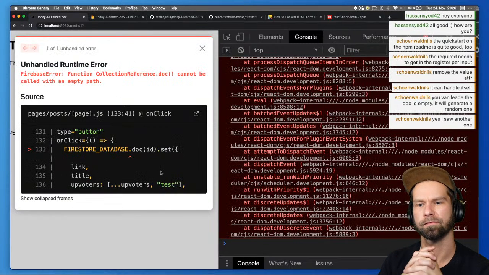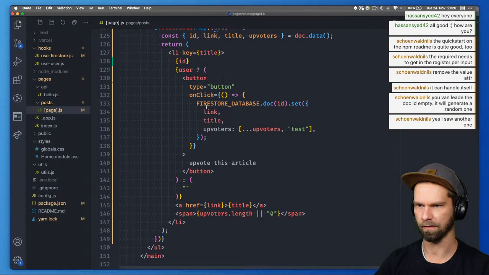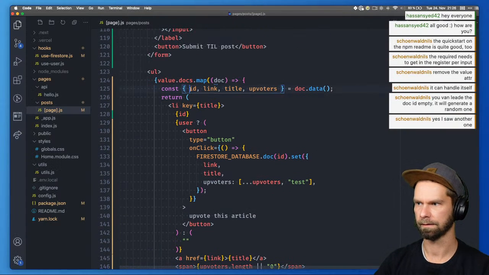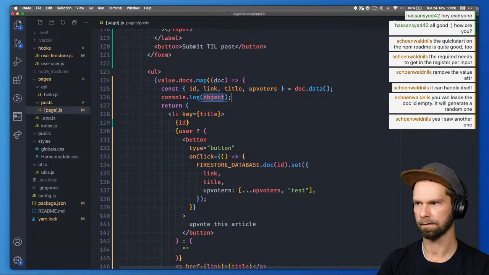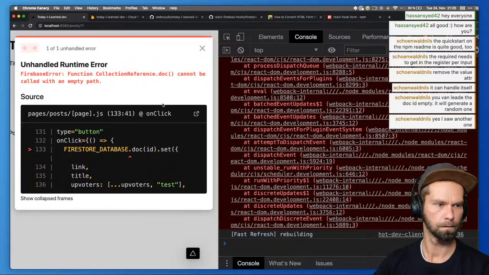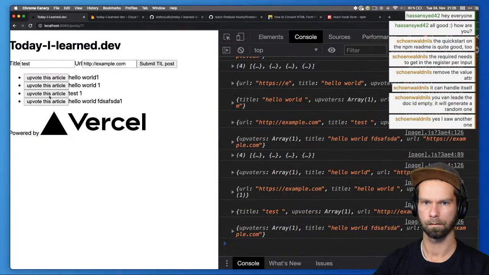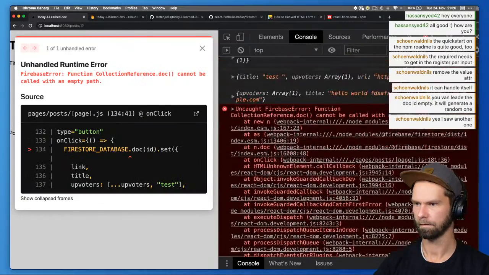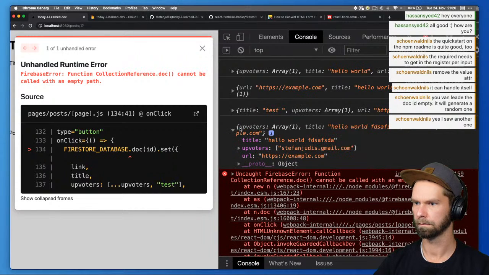Function collection reference doc cannot be called with an empty path. Okay, so the ID is not available. That's probably it. So let's have a look at what we get here. Give me the log. Here we go. There's no ID available.